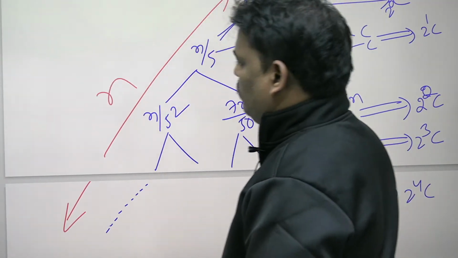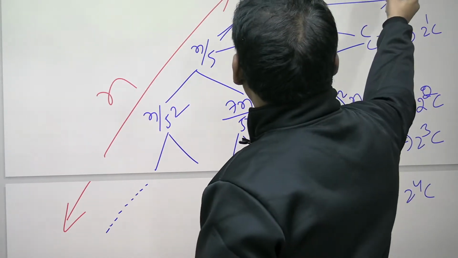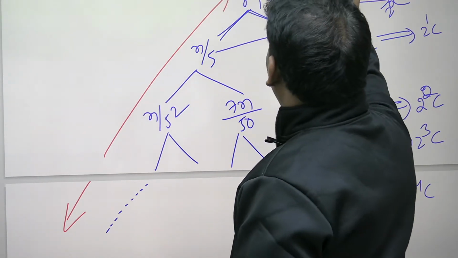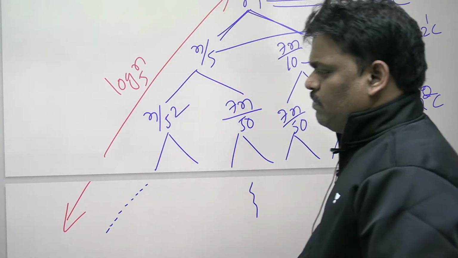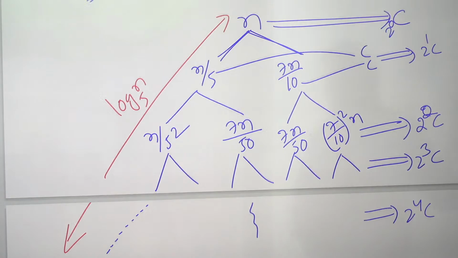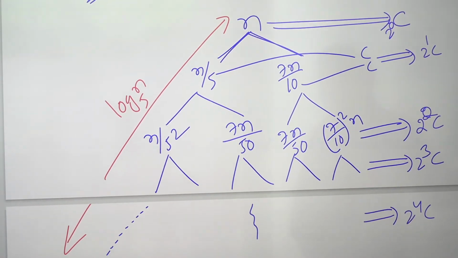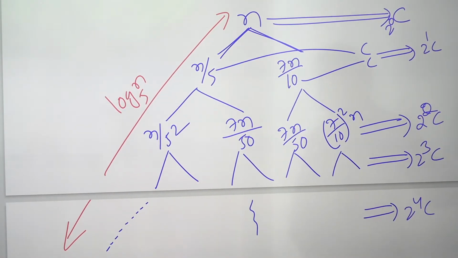N levels are there. N by 5, always you are dividing by 5. Left side is log n base 5 levels.